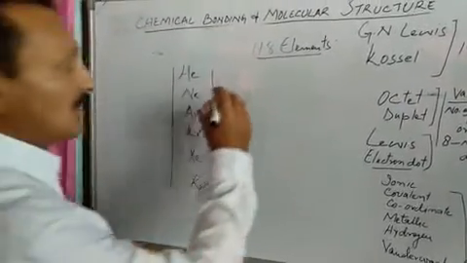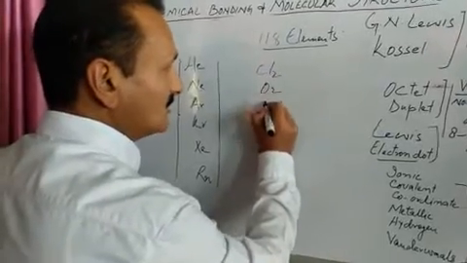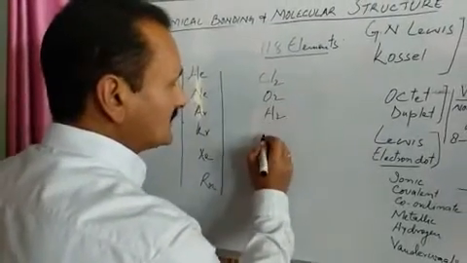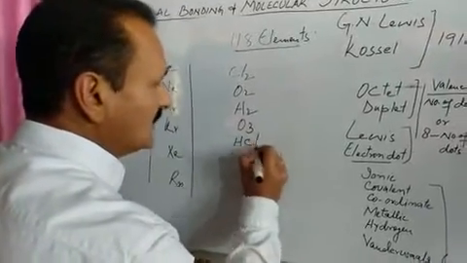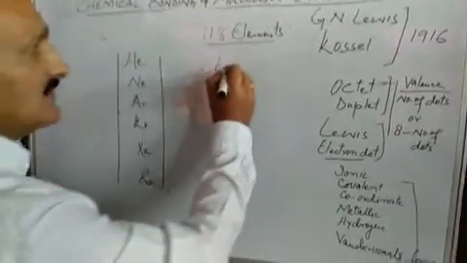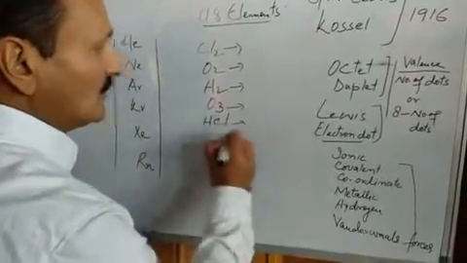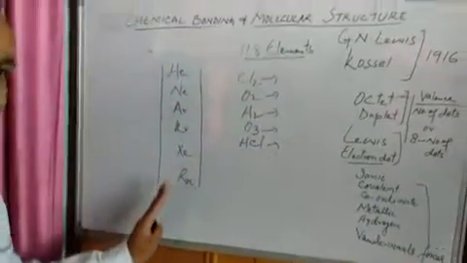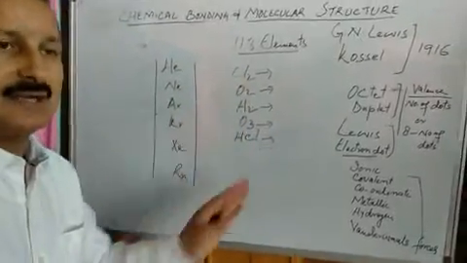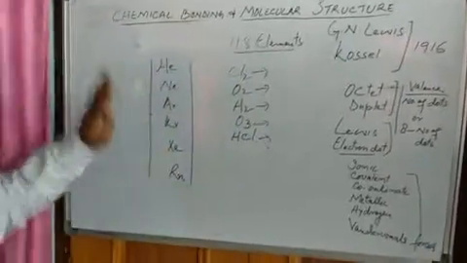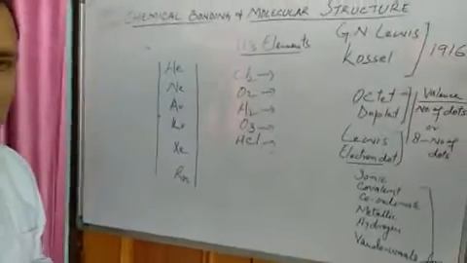Similarly, there are molecules, for example, chlorine, oxygen, hydrogen, ozone, hydrogen chloride. These are some molecules which exist independently. So, either noble gases exist independently or these molecules exist independently. Other than these, all other elements of the periodic table do not exist independently.